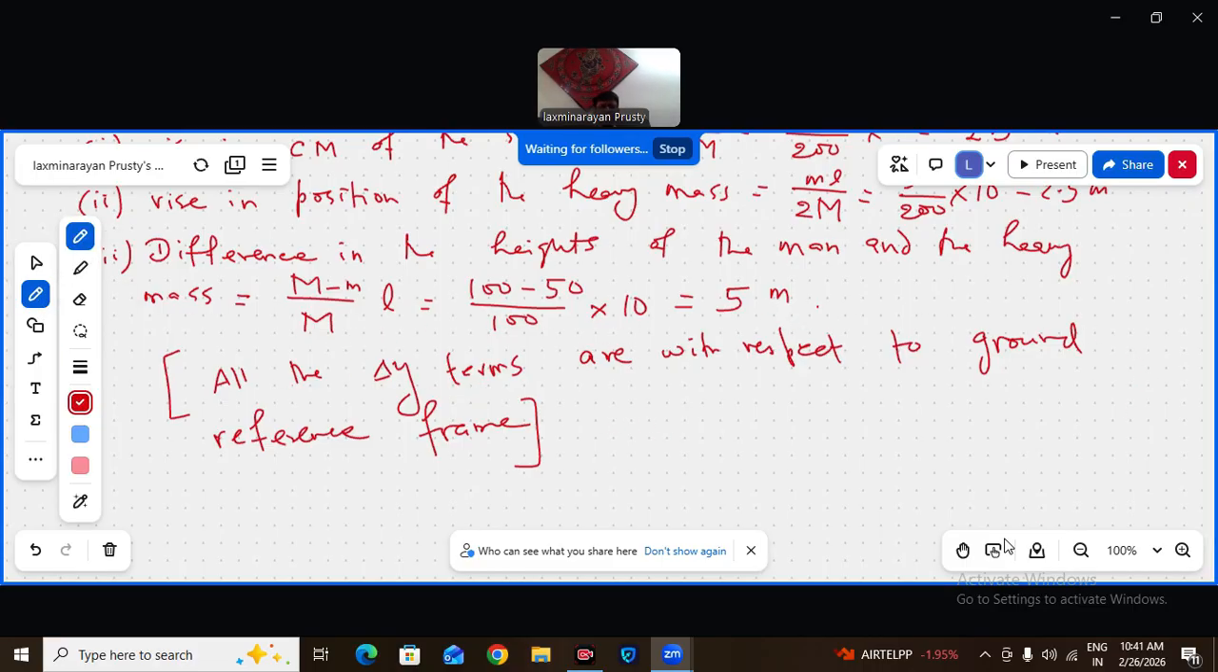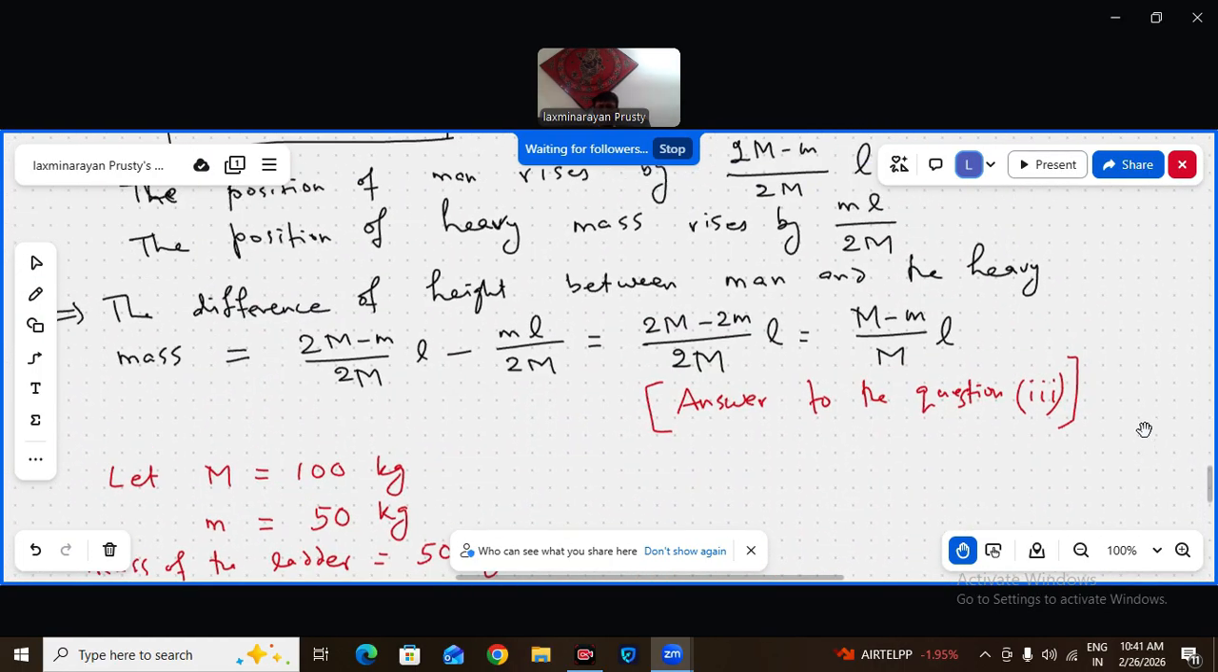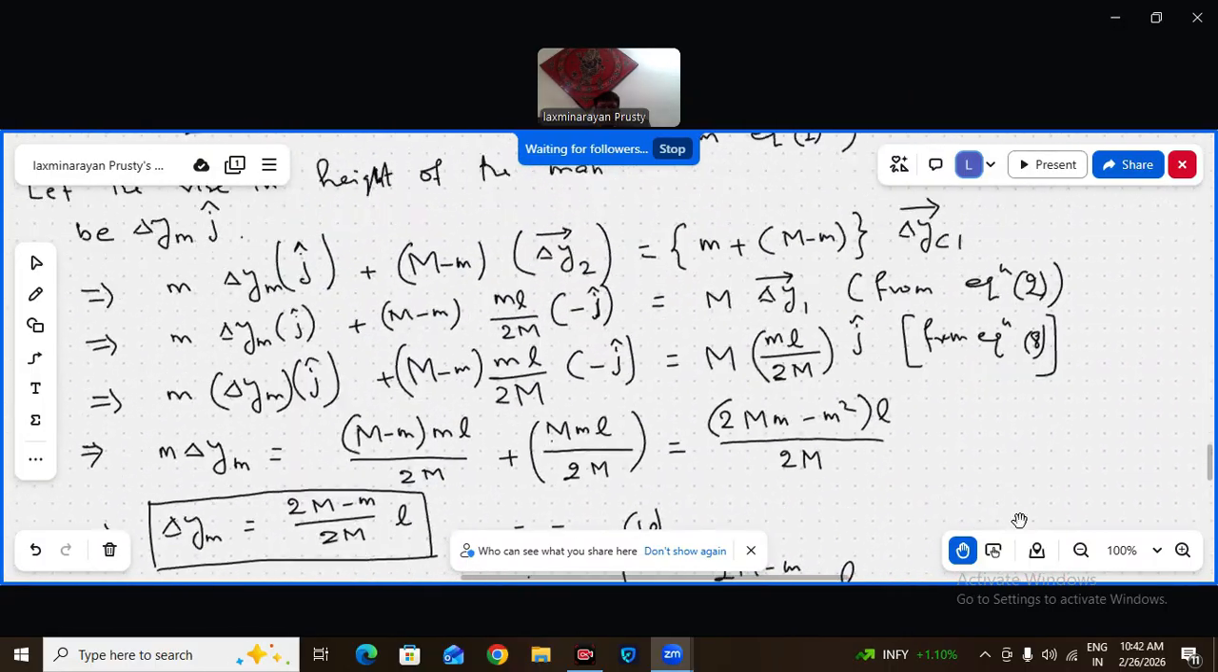So finally, the height difference between the man's position and the heavy block's position, both with respect to ground, is this much: m minus small m by capital M minus small m by capital M into L. The answer to this is the answer to question number 3.